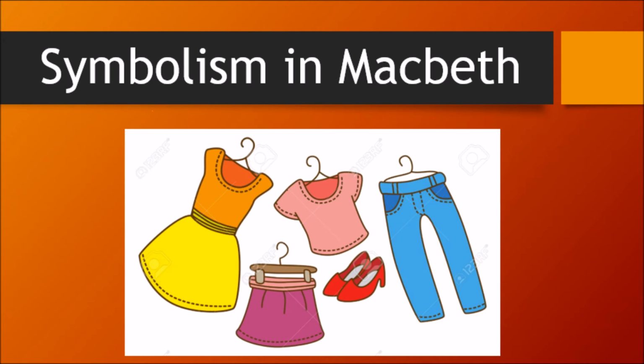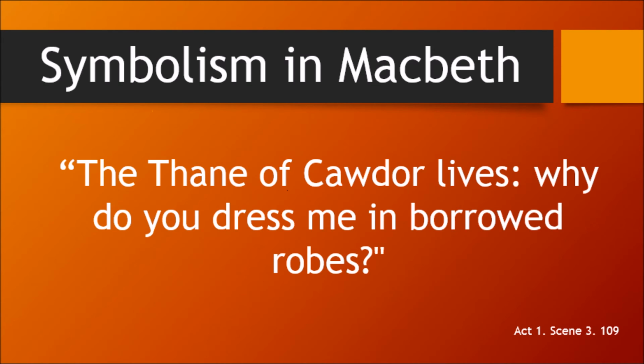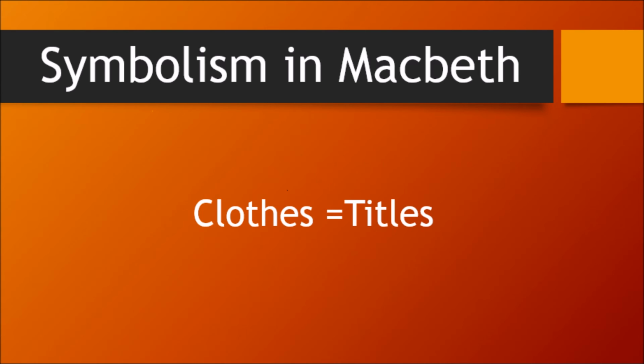Clothes are a less obvious symbol throughout the play. We see many images of clothes that represent the social standing of the characters. In Act 1, Scene 3, line 109, Macbeth quotes, "The Thane of Cawdor lives. Why do you dress me in borrowed robes?" Macbeth is confused when Angus and Ross deliver the news of his newfound title, believing that it still belongs to another lord. The image of borrowed robes represents the title he just received.